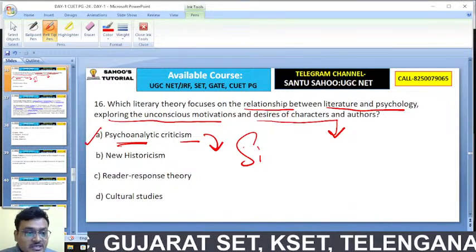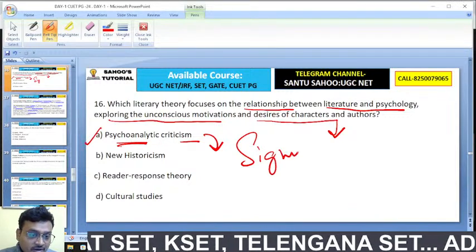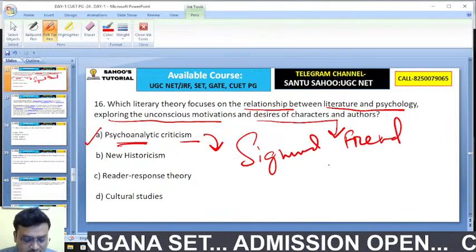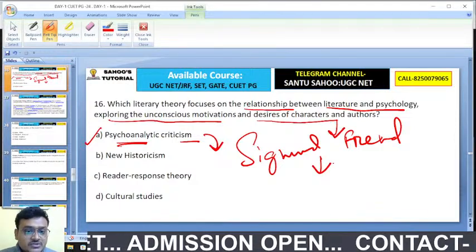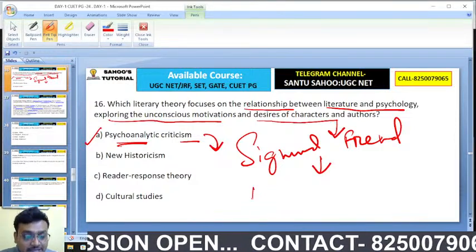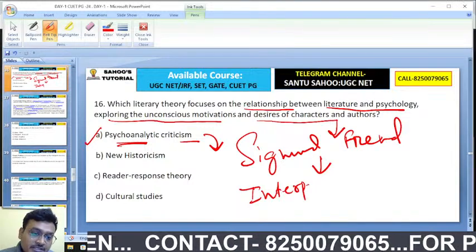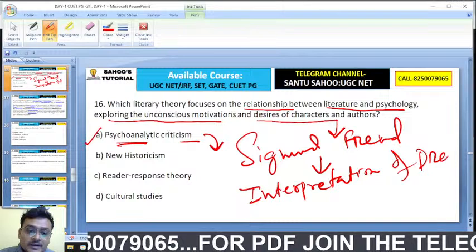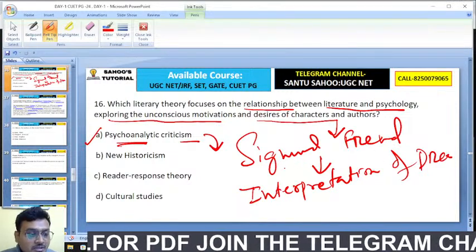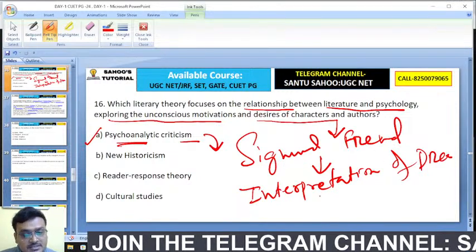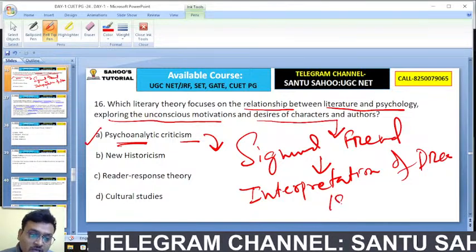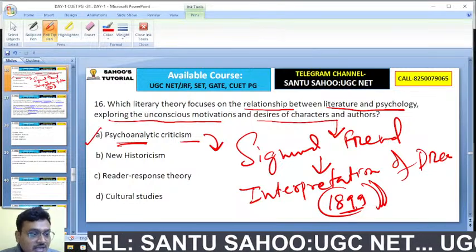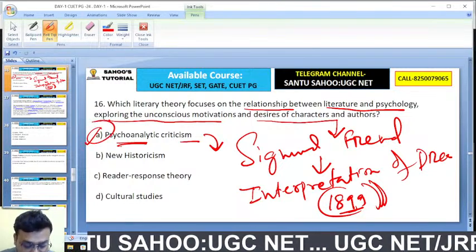The founder of psychoanalysis is Sigmund Freud, and he is talking about his work The Interpretation of Dreams, a work where Sigmund Freud talks about psychoanalysis. This work was published in 1899, probably 1899. So here the right option is psychoanalytic criticism.